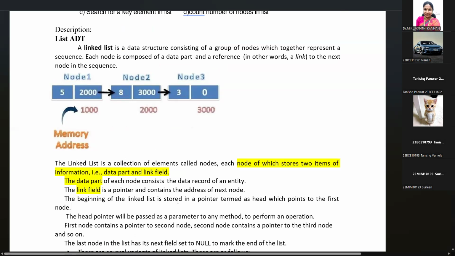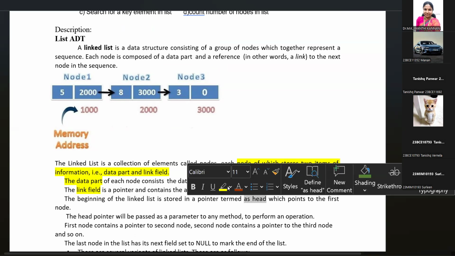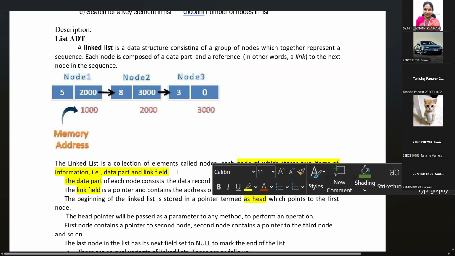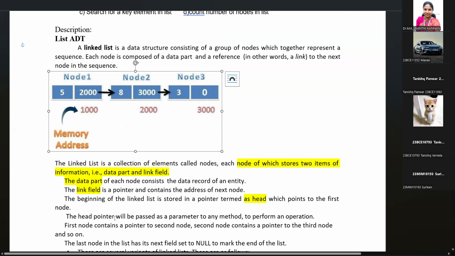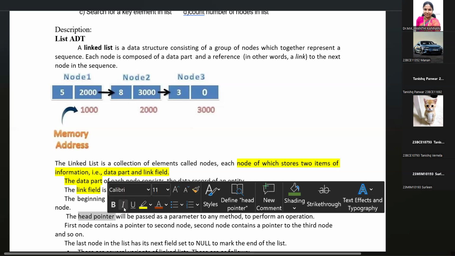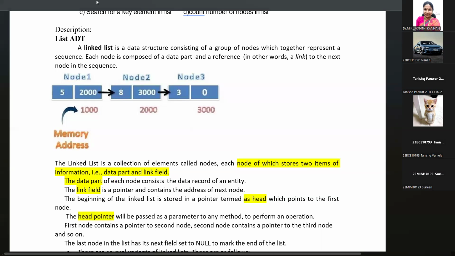The beginning of the linked list is stored in the pointer termed the head node. The head node is the first node in any linked list, which points to the first node. The head pointer will be passed as a parameter to the method to perform the operation, so the header address will be shared to start the operation.